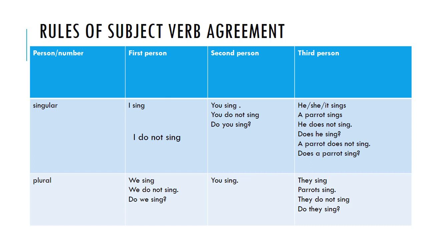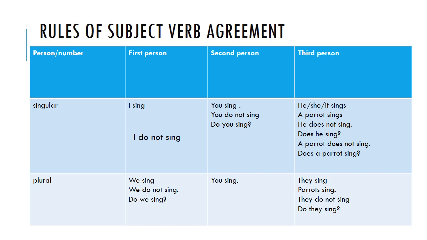When we talk about third person singular, for example he, I am talking about one boy or one male person. He sings nicely. Now see here I have used the singular verb sings. Sing plus s makes it singular. He sings nicely. He does not sing nicely. We always use he does.